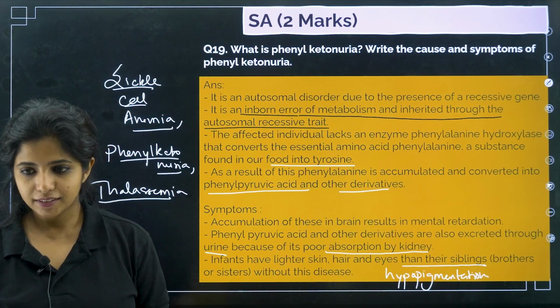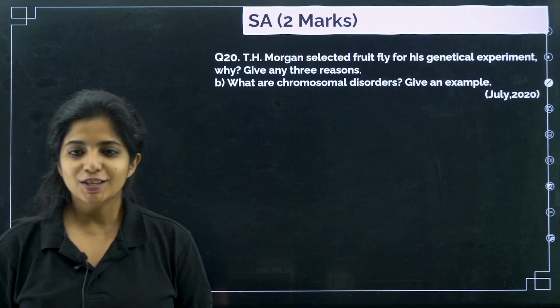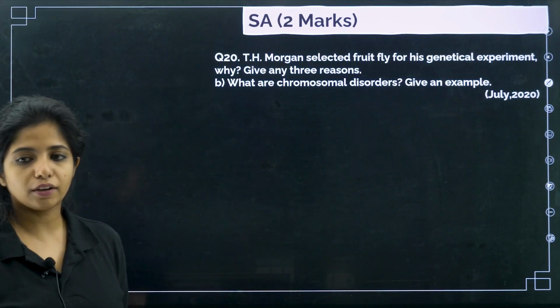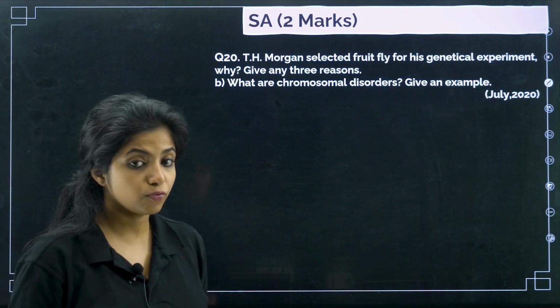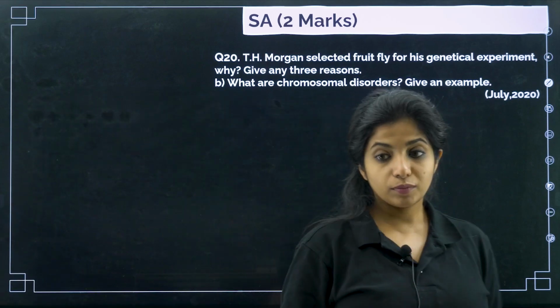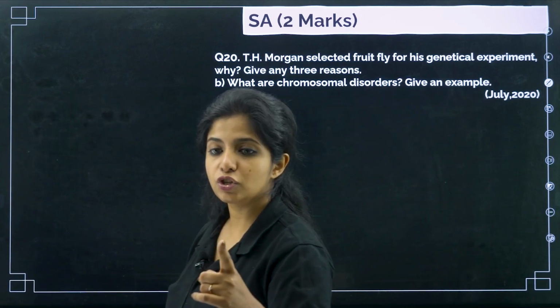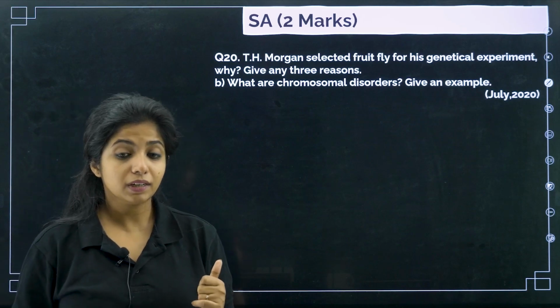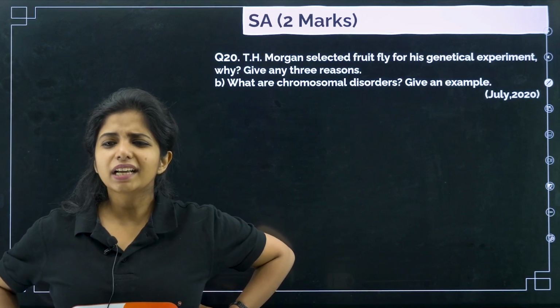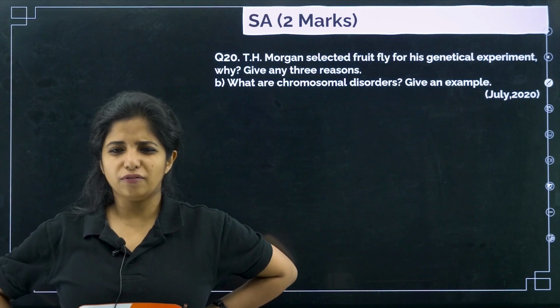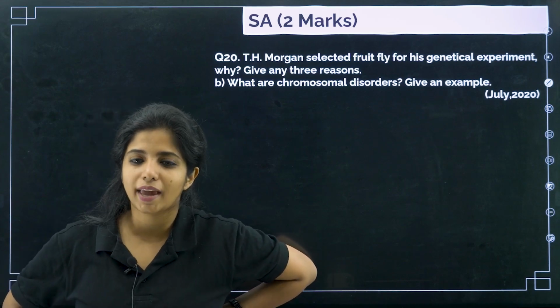Done. Let's go with the next question. So T.H. Morgan selected fruit fly for his genetical experiment. Why? Give any 3 reasons. Why did he choose fruit fly? Because basically what experiment was he doing, children? The linkage and recombination one, along with his student, that is Alfred Sturtevant, right? So why did he actually choose fruit fly for that? That is Drosophila melanogaster.